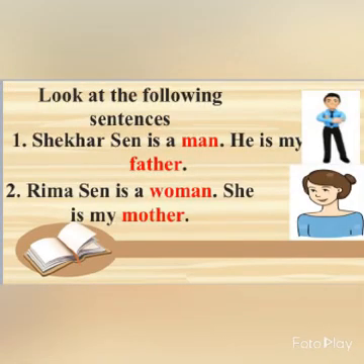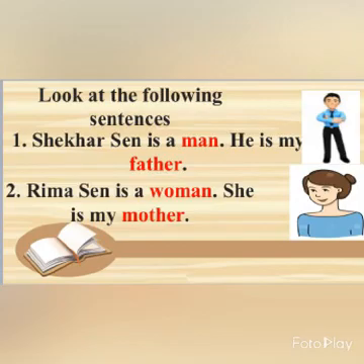Now, look at the following sentences. The first sentence is, Shekhar Sen is a man, he is my father. The second one is, Reema Sen is a woman, she is my mother. Here, notice the highlighted words. The highlighted words are man, father, woman, mother. Here man and father are the words which are used for males. Similarly, woman and mother are the words which are used for females.